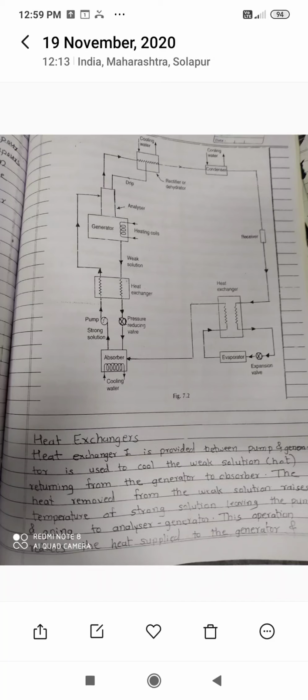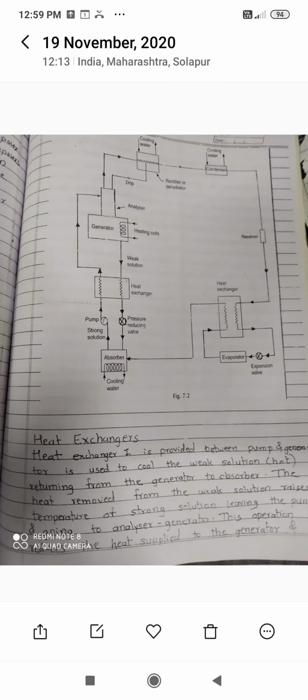So in the second heat exchanger, the strong solution absorbs heat from the weak solution. So what is the advantage of that? The temperature of the strong solution increases and the temperature of the weak solution decreases. As the temperature of the weak solution decreases before entering the pressure reducing valve, its temperature decreases further.